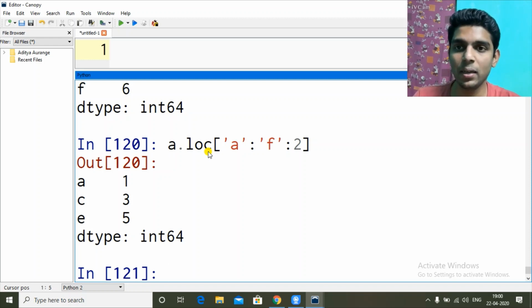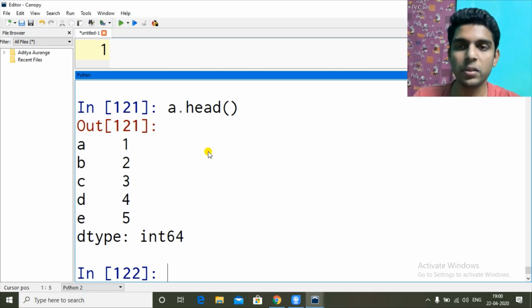So this was indexing in series. We saw slicing in series. We saw indexing also. We saw how we can create and add new elements, and how we can give our own custom indexes. Now there are two more functions left, which are head and tail. So we will see what head does. So A dot head.